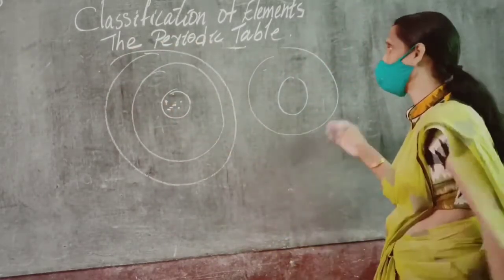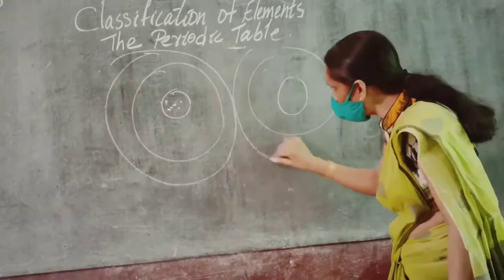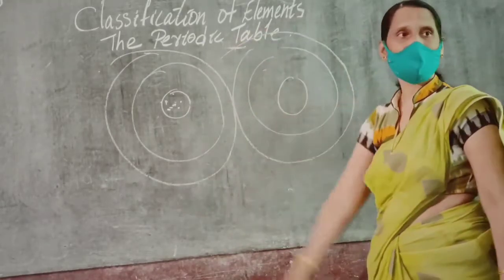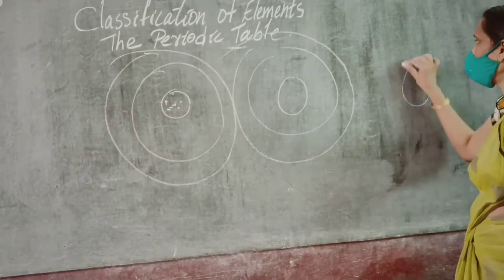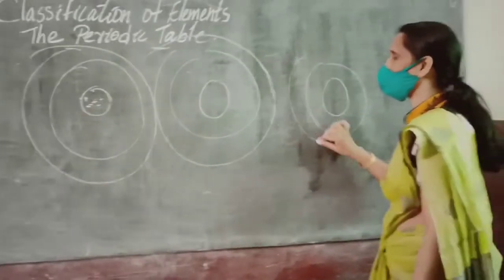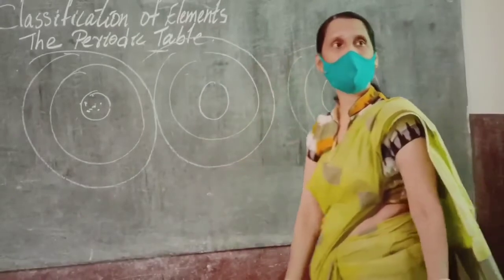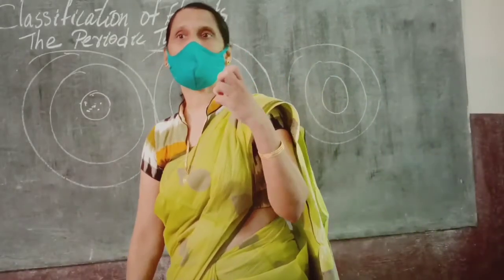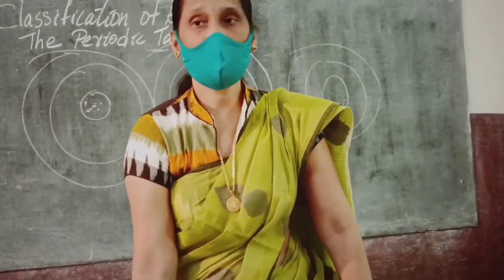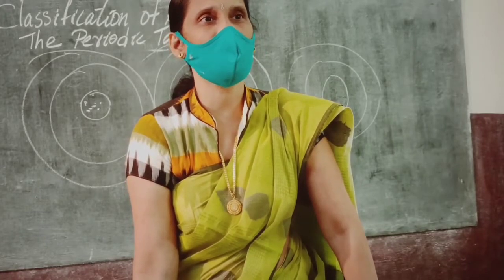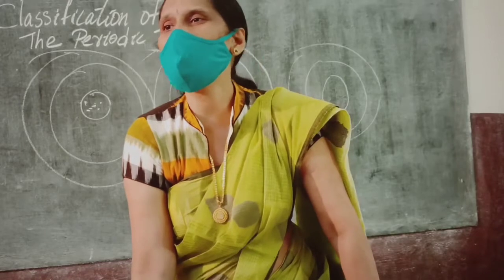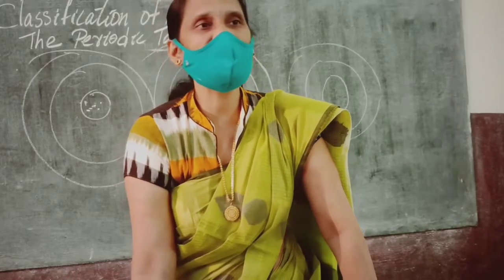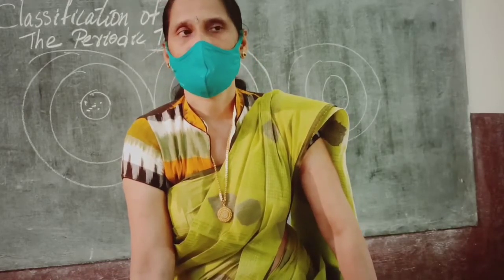Next, after lithium, beryllium also will have two shells. Next, boron also will have two shells. Number of shells are the same. Because the number of shells is the same, there is less possibility for increasing its size.